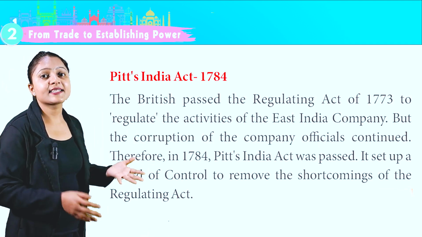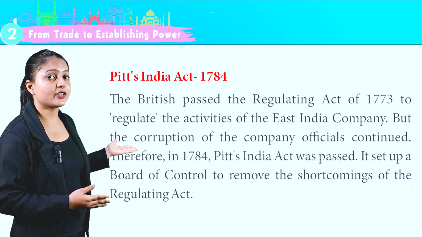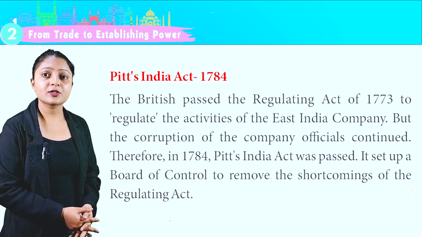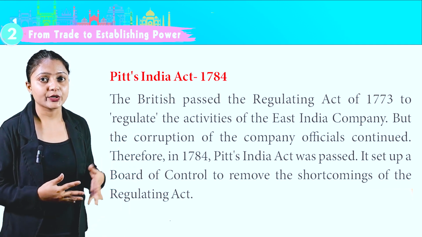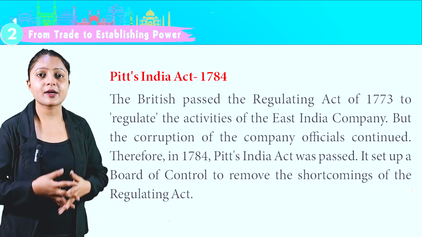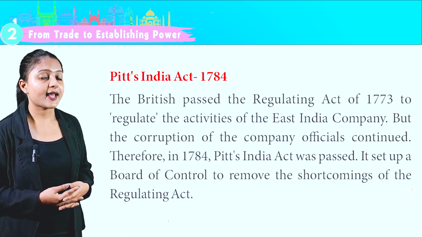Pitt's India Act, 1784. The British passed the Regulating Act of 1773 to regulate the activities of the East India Company. But the corruption of the company officials continued. Therefore, in 1784, Pitt's India Act was passed. It set up a board of control to remove the shortcomings of the Regulating Act.